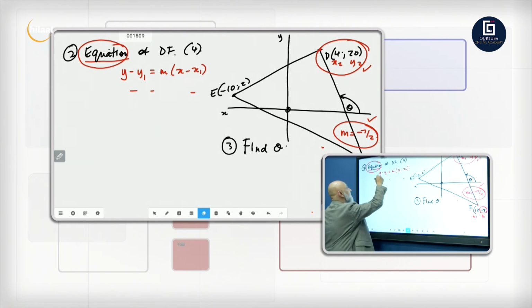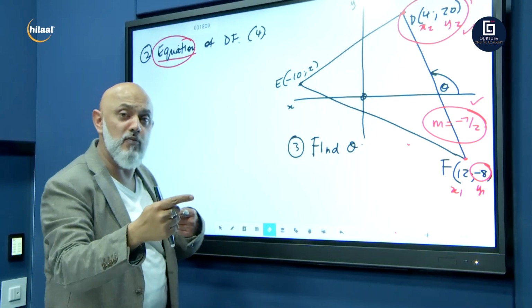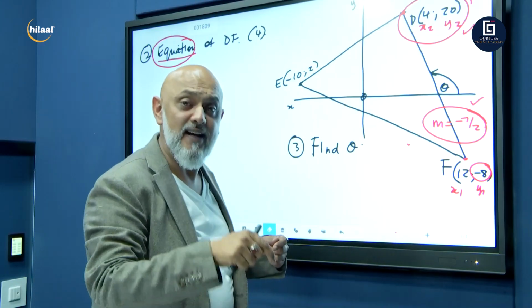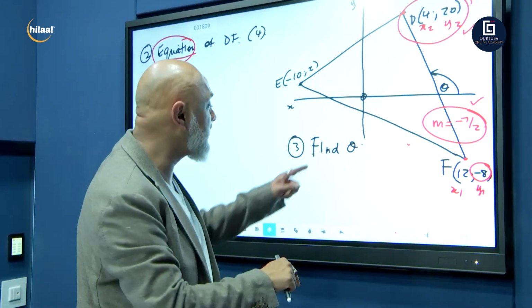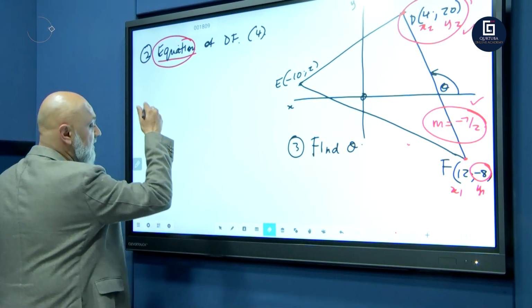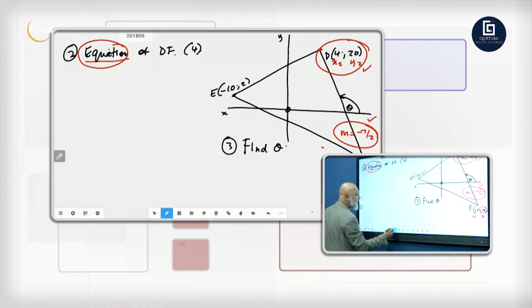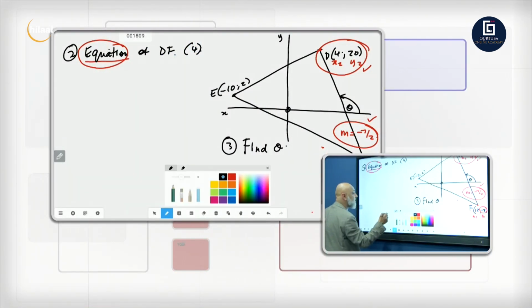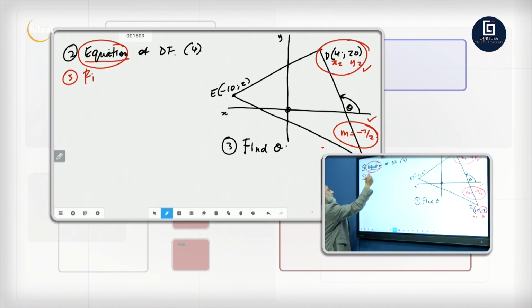Let's go for it. Find angle theta. That is the angle of inclination. Remember on the formula sheet that I gave you at the beginning of this episode? Go back to the formula sheet. How do we find angle theta? So let's go to question number 3. We're finding angle theta. I'm just going to write it here on the side. So question number 3, find angle theta.